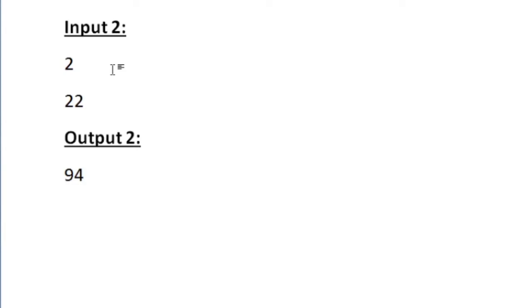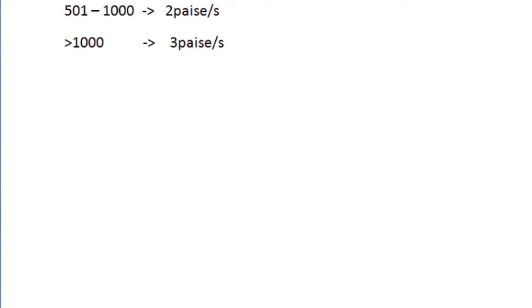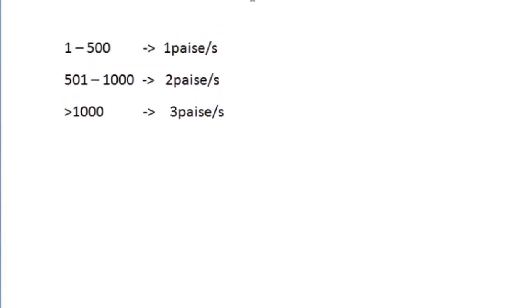Here the user needs to download 2 MB of data, and the data transfer rate is 22 kb per second. So now let us calculate the charges for this. 2 MB of data would be equal to 2048 kilobytes, and the data transfer rate is 22 kilobytes per second. So the total seconds that would be taken is 93.09, and we should be taking the ceiling value, so totally 94 seconds.